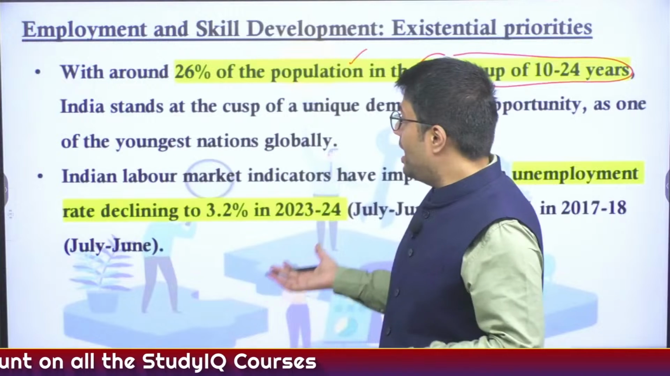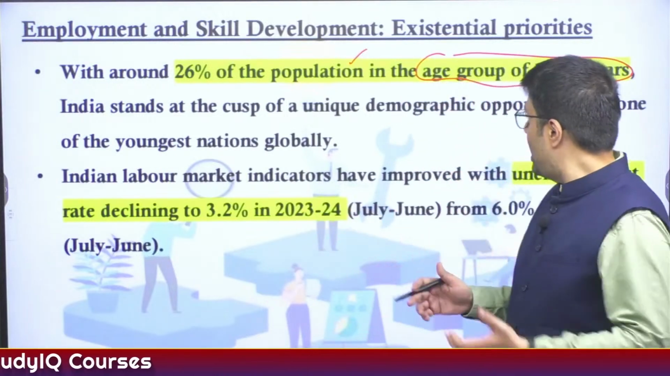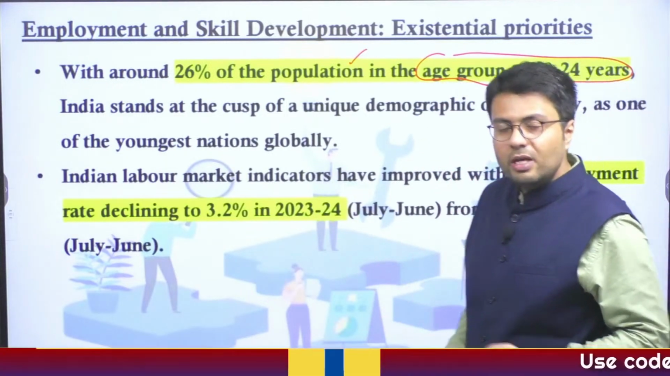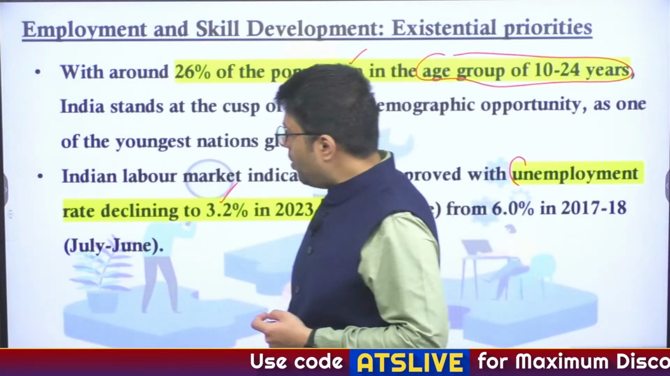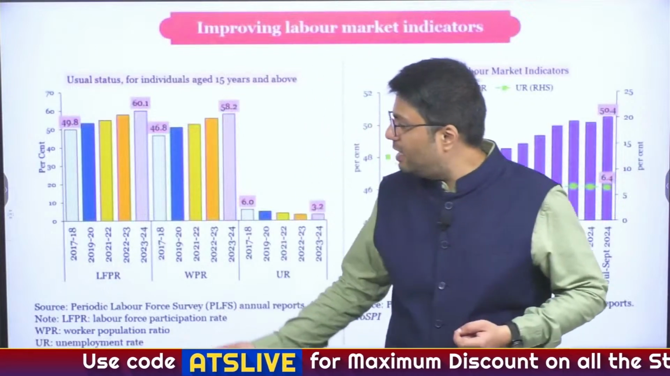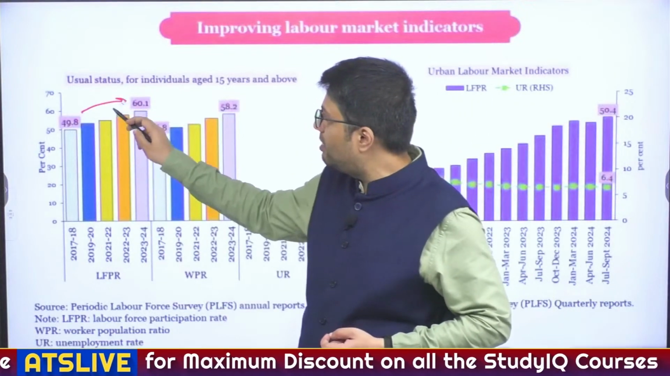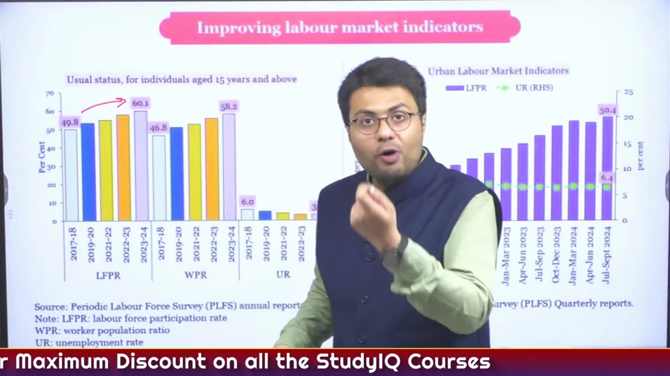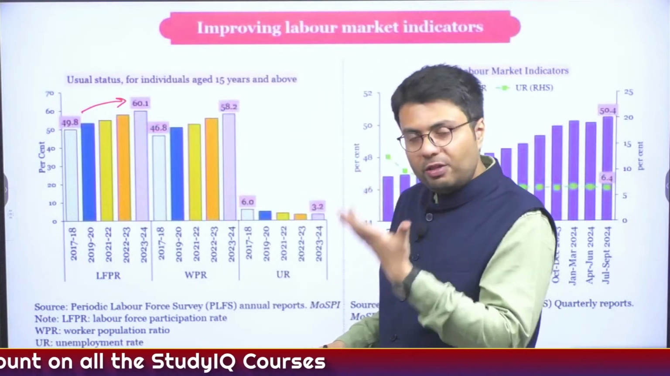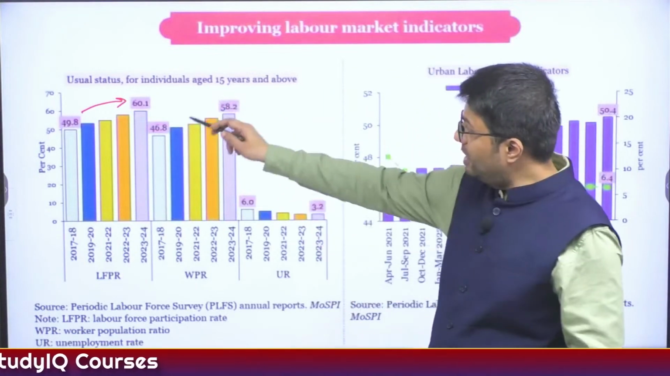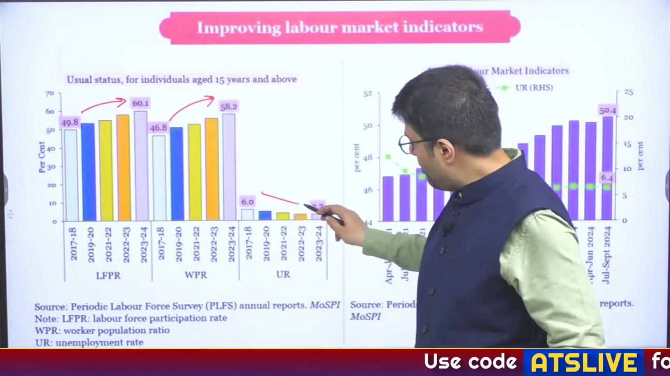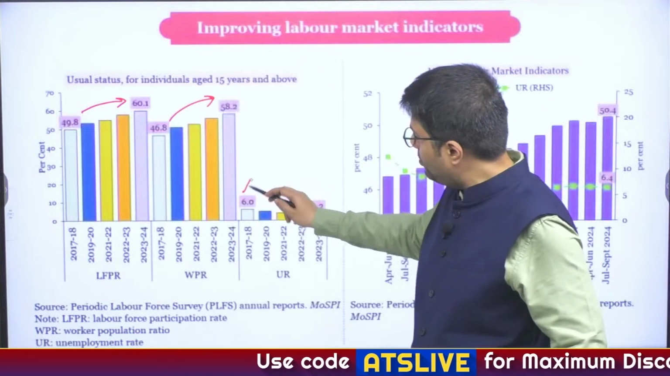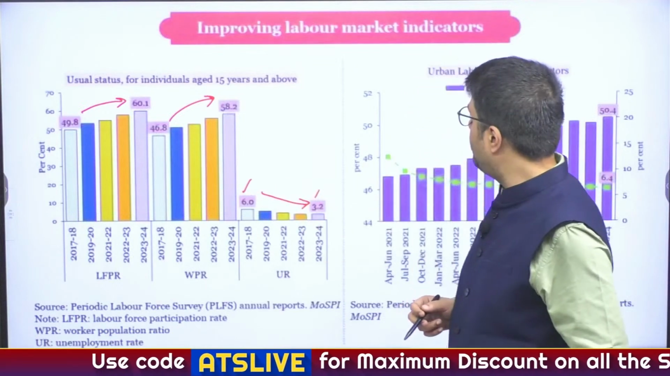and you have to provide them with skill training. And for that, the government is highlighting that the unemployment level in India has actually reduced to just 3.2%. Now, this graph also highlights that the labor force participation rate, that is the people who are actually working or who are willing to work with respect to the population, has increased. So has the workforce participation rate, whereas the unemployment rate has reduced from 6% to 3.2%.